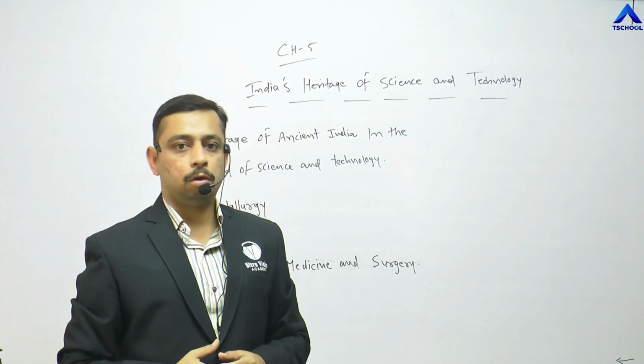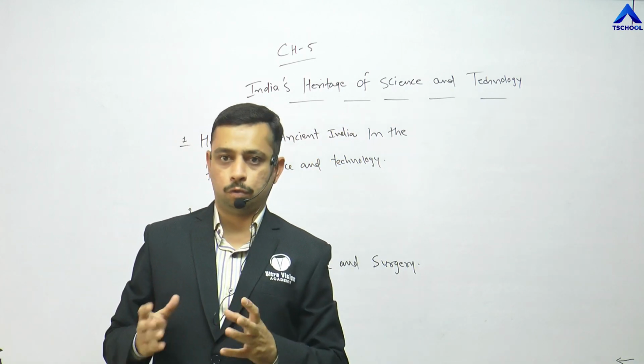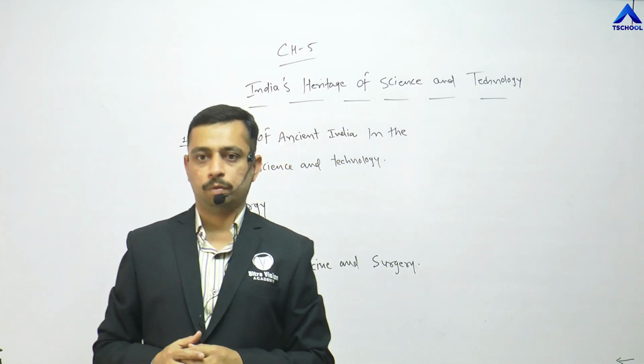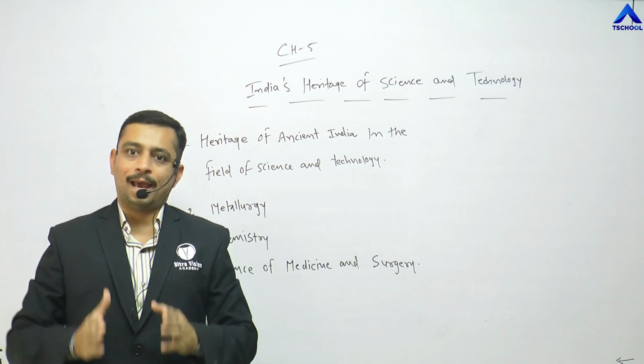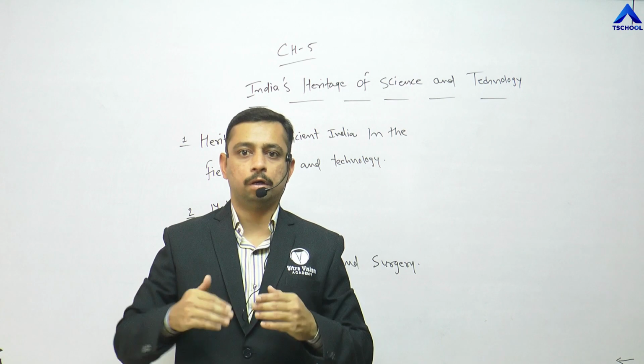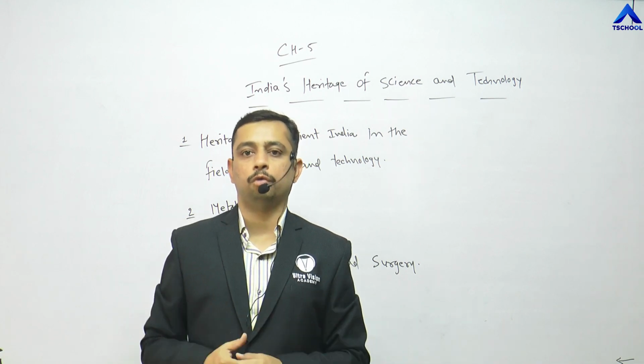Previously, we have seen the concepts of economic development, liberalization, globalization, social change, all those things, right? All those things are as important as our heritage is, as our history is. So it is important to learn the history.